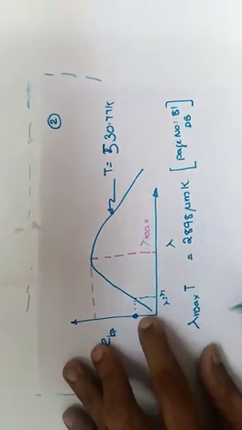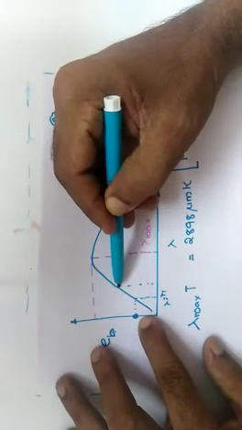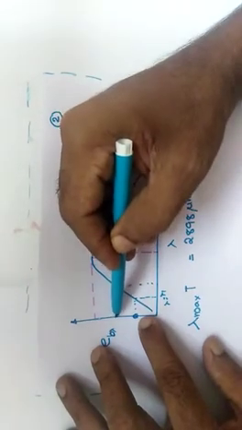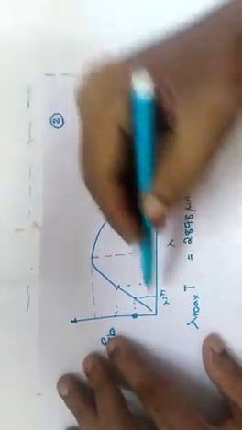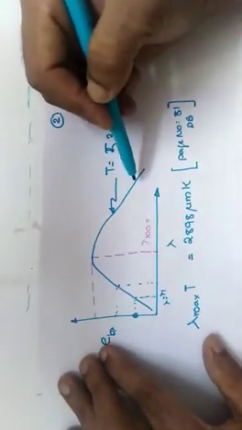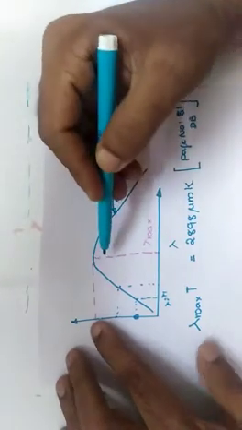Similarly, for different wavelengths, we can take the emissive power from this chart. It is clear that at a particular wavelength lambda, the emissive power is maximum.